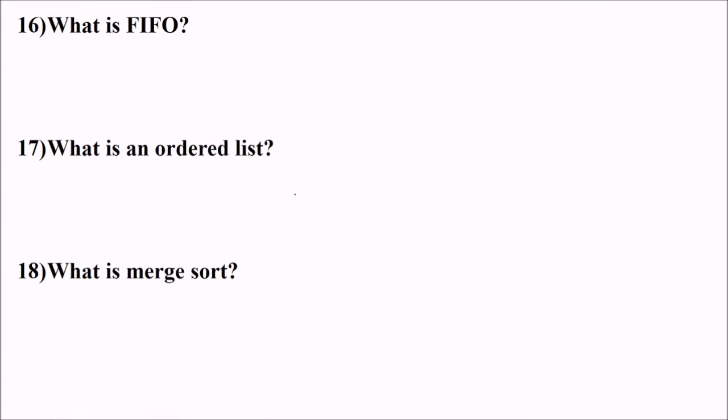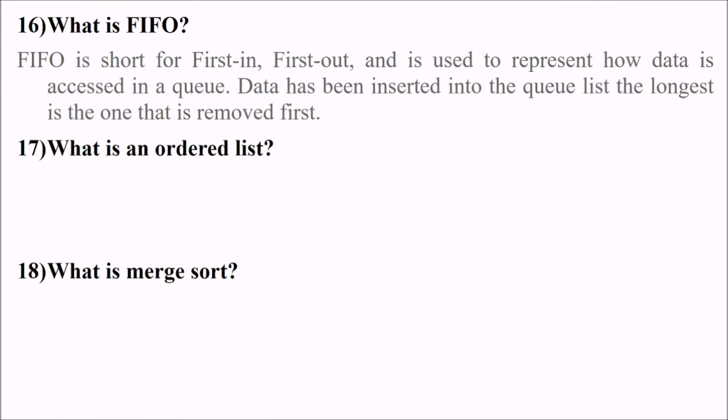What is first in first out? This is FIFO, first in first out. This is used to represent how data is accessed in a queue. So first in first out is the strategy which a queue follows. Data has been represented in the queue list. The longest one is the one that is removed first.